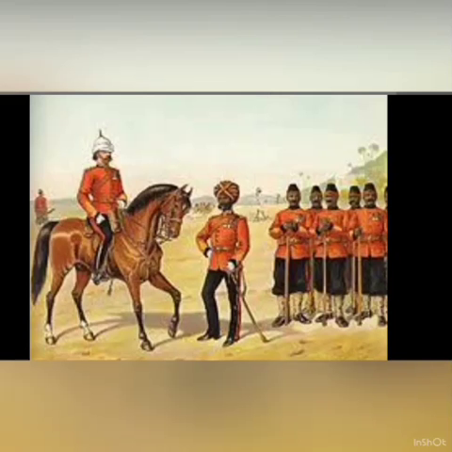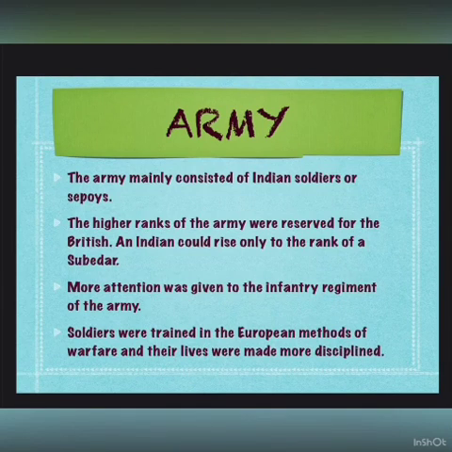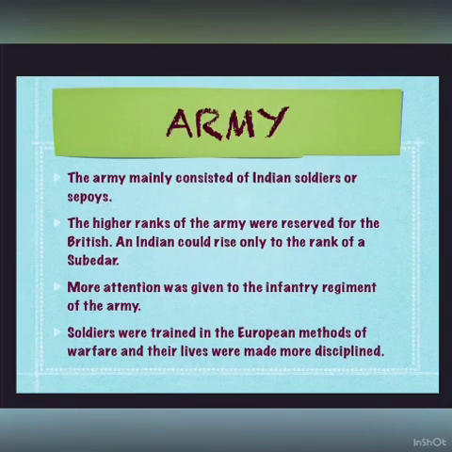Now we will be talking about the army. In order to have a sound system of administration, it was necessary for the British to organize an efficient army. And it was also required to expand and defend its territories as well as put down internal rebellions. The army mainly consisted of Indian soldiers or sepoys. The higher ranks of the army were reserved for the British. An Indian could rise only to the rank of a subedar. More attention was given to the infantry regiment of the army, and the soldiers were trained in the European methods of warfare.